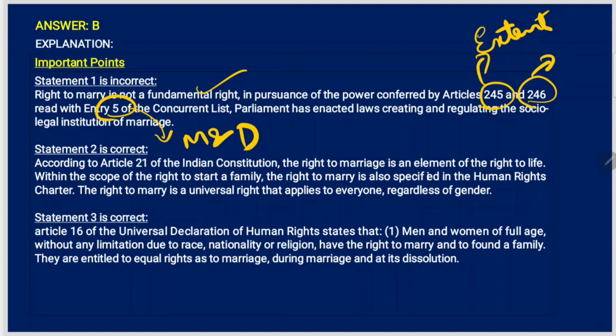whereas Article 246 deals with the exclusive power of the Parliament to make laws on certain subjects and exclusive powers of the state legislature to make laws on some subjects. So concurrent list, union list and state list. So you need to be thorough with Article 245, 246 and Entry 5 of the concurrent list.